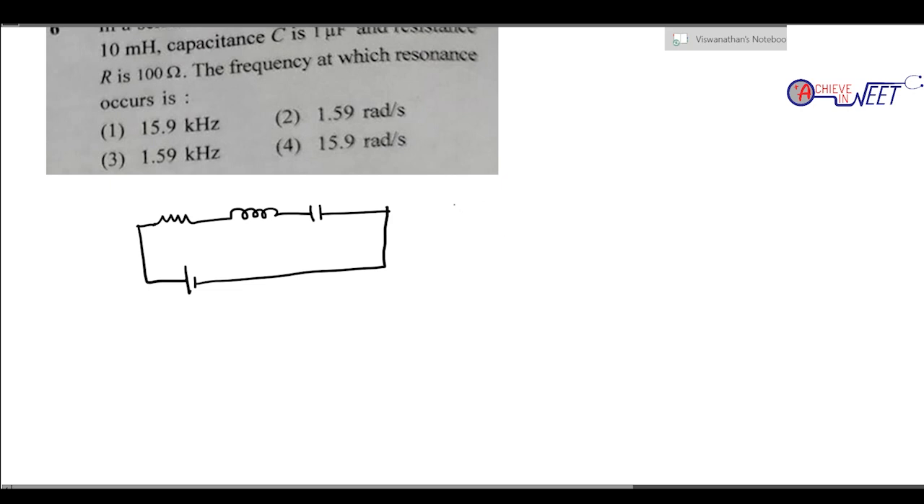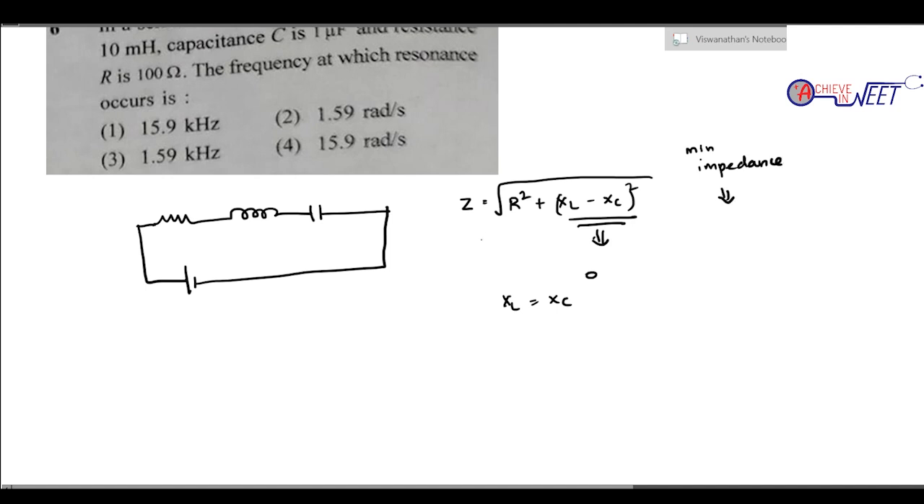So what is the formula for impedance? Impedance is given by the square root of R square plus (XL minus XC) the whole square. So this is the formula for impedance. Impedance will be minimum when XL equals XC, so this term becomes 0. Then Z becomes root R square, so Z will be equal to R. So it's a purely resistive circuit.